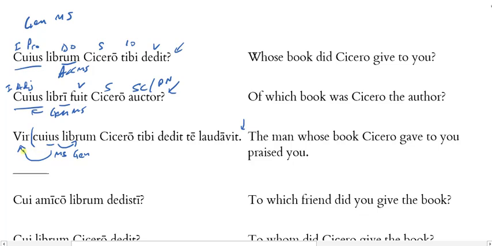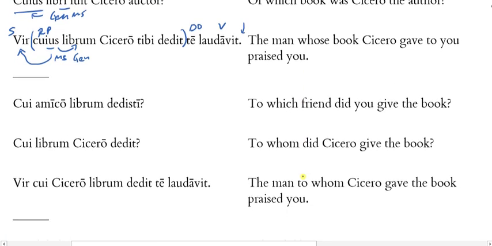So how do I want to bracket this out? Well, we always want to get our relative clause bracketed out with the relative pronoun, and then we can go to the end here, and we'll see that vir is the subject of laudavit, and te is its object. The man praised you. Which man? The man whose book Cicero gave you. Okay, that's a relative pronoun.